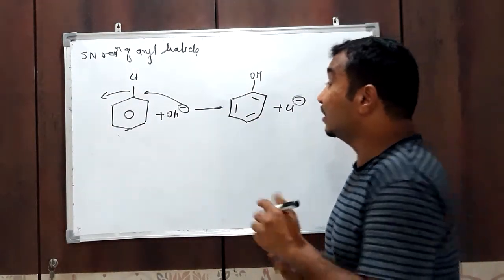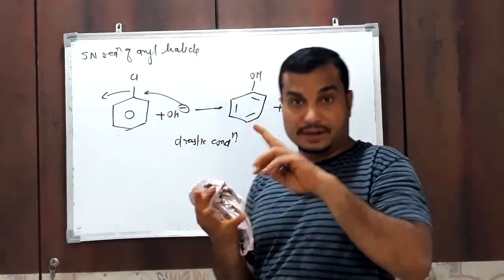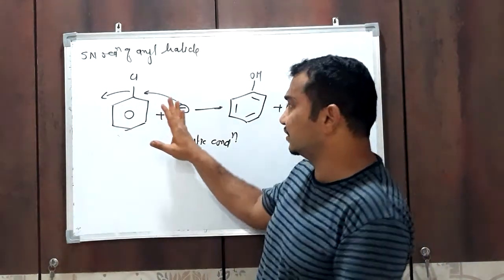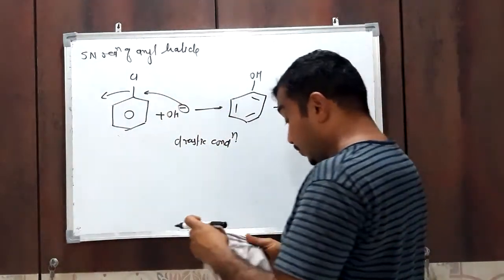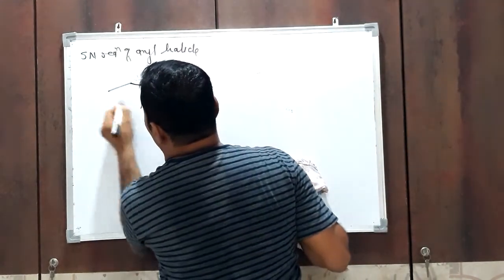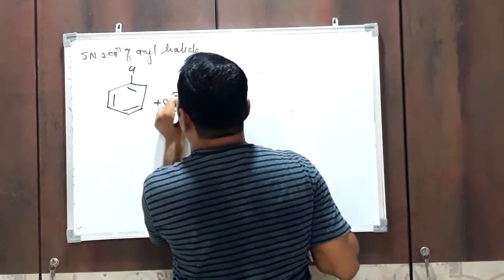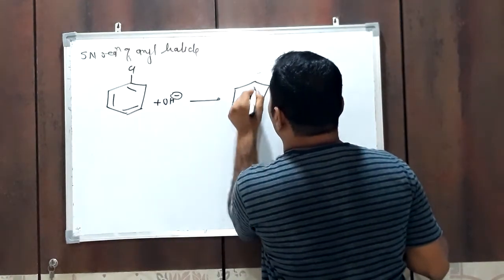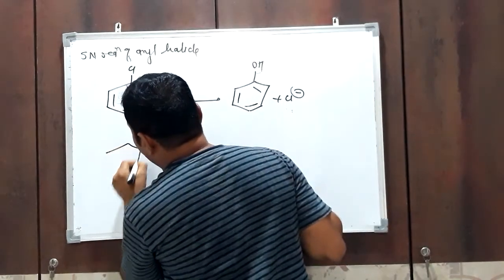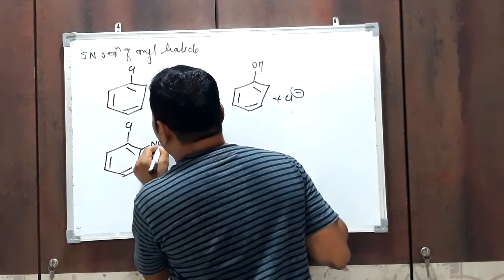But under drastic condition, means at high temperature, under high pressure, in presence of a large amount of catalyst or reagent, this reaction is possible. Consider plain chlorobenzene treated with OH minus ion, giving the reaction product phenol and Cl minus.